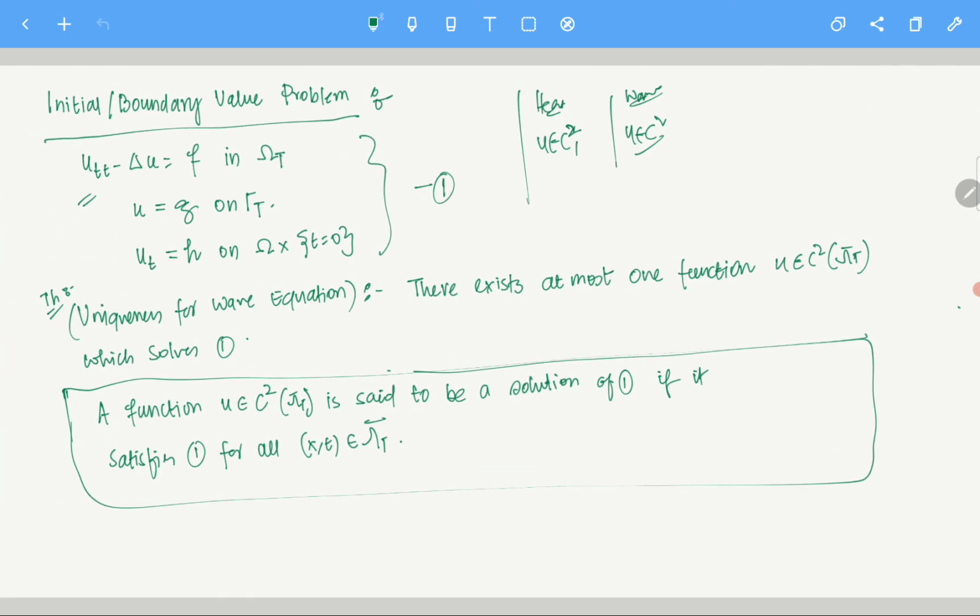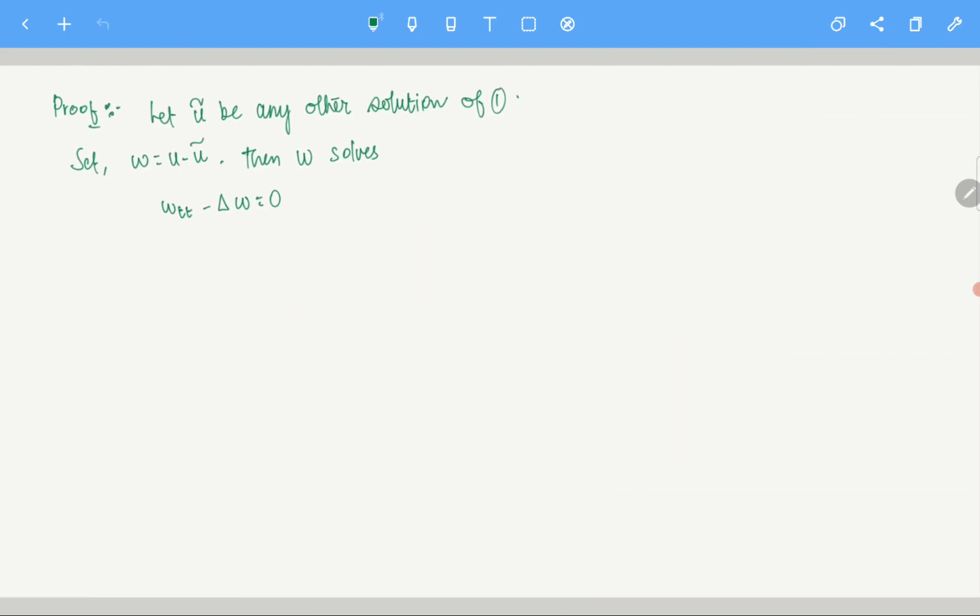Why is this happening? Because this is a linear equation and f minus f will become 0. So if you change u to u minus u tilde, nothing changes. It becomes wtt minus Laplacian of w, because the Laplacian is also linear, and f becomes f minus f, which is 0. And similarly with the boundary conditions. So this is true in omega t, and w equals 0 on gamma t, and wt is equal to 0 on omega cross base.